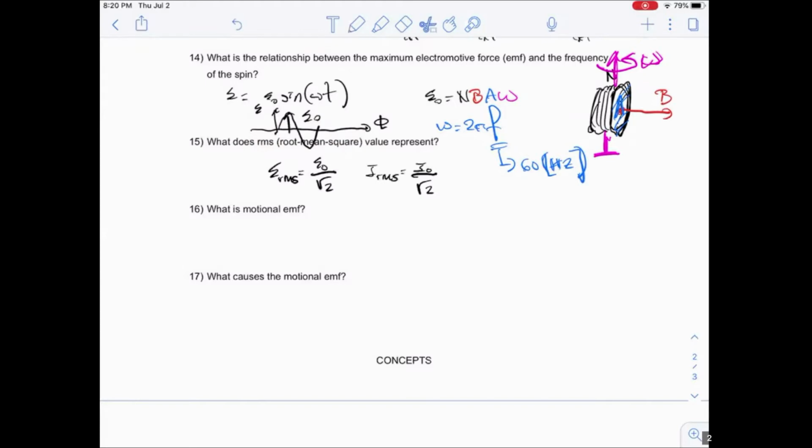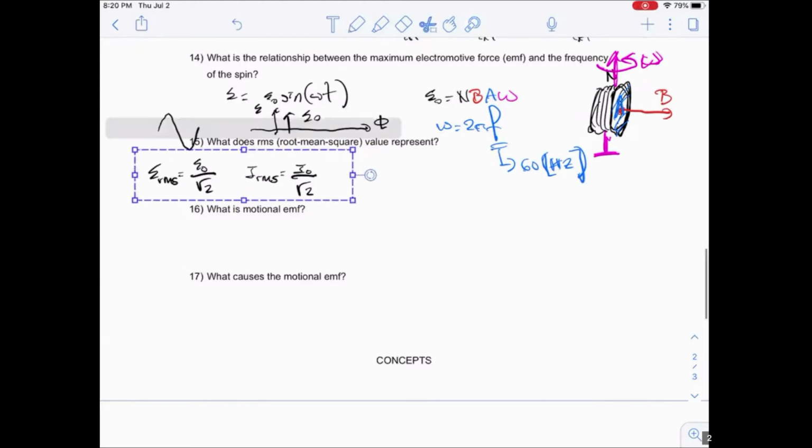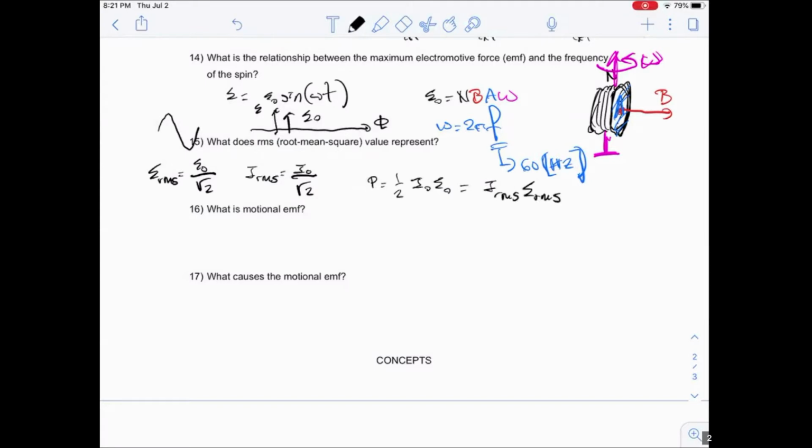Okay, I'm just going to add a little bit more to it right here. All right, so the power, you can express it in terms of the maximum values of the current and the voltage, or you can just express them in terms of the RMS values. Okay, so that's it. Once again, the formulas are just summary statements of what we've been discussing so far.